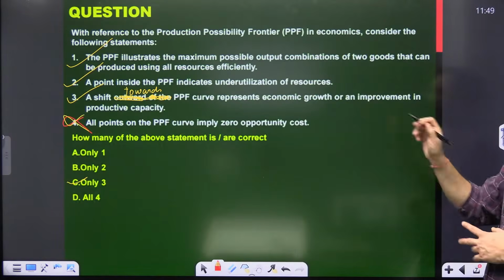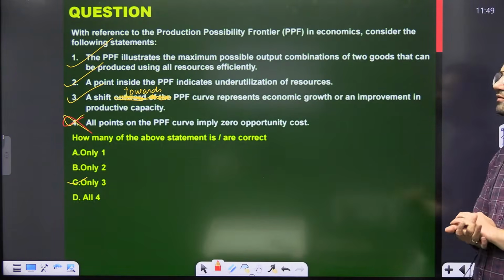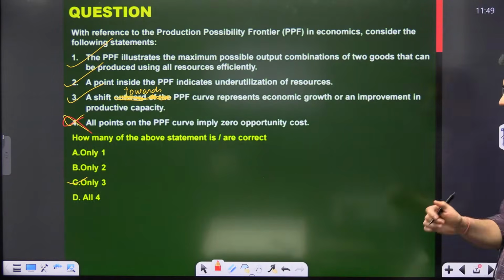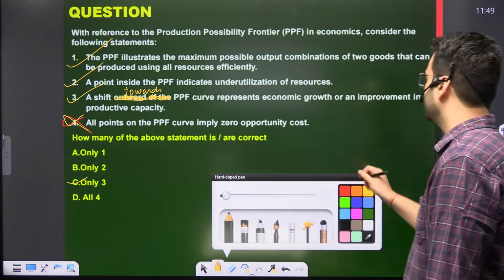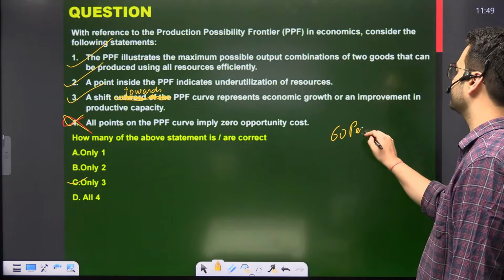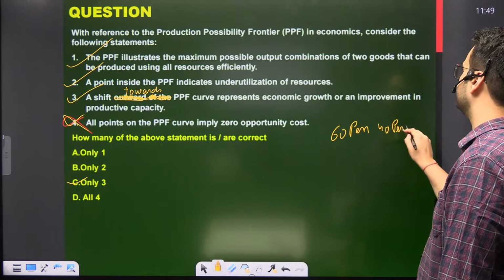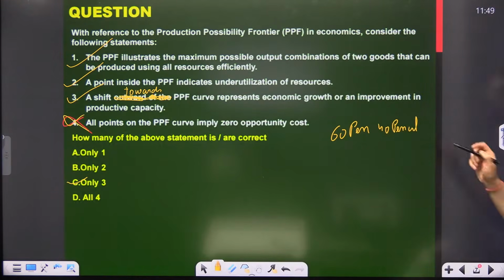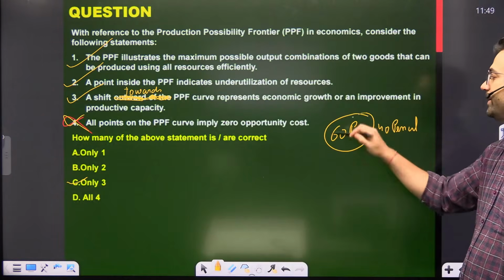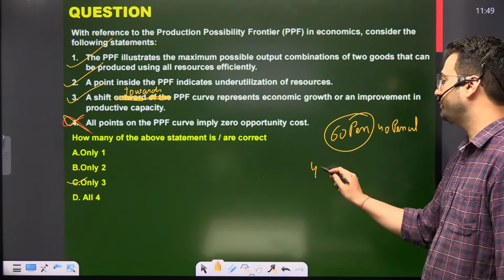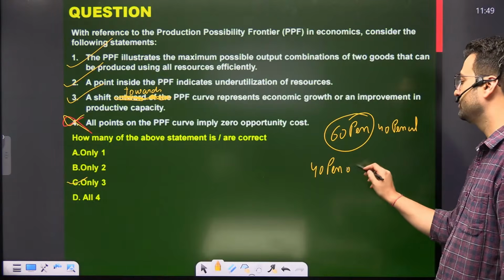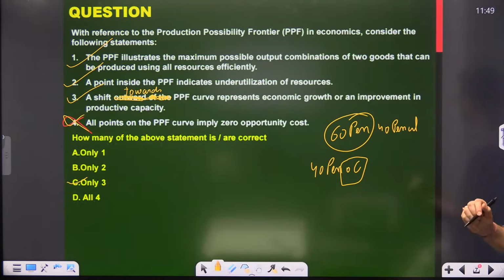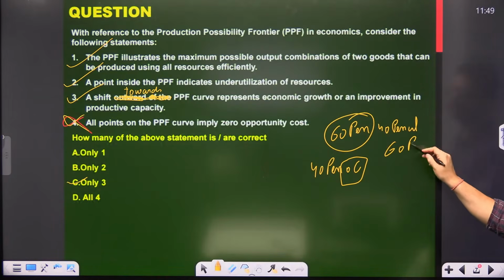Now fourth, all points on the PPF curve imply zero opportunity cost. So how zero opportunity cost? Suppose you are making 60 pens and 40 pencils. This is the combination you are making. If you are making 60 pens, that means 40 pens opportunity cost is there. And if you are making 40 pencils, 60 pencils opportunity cost is there.